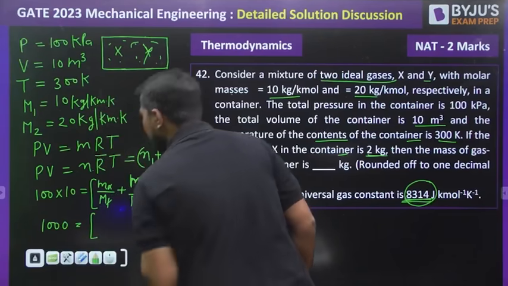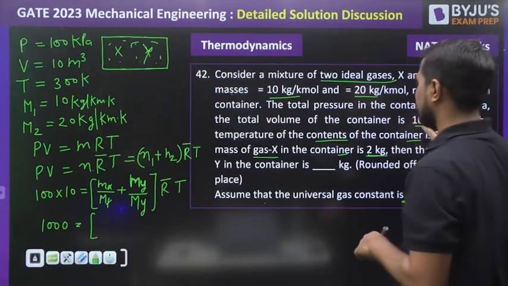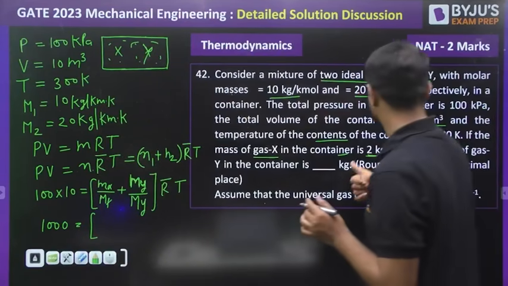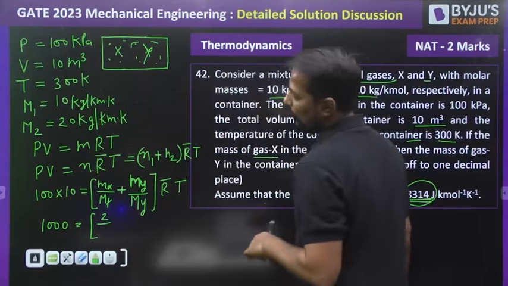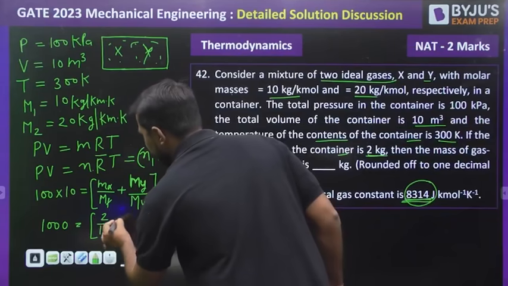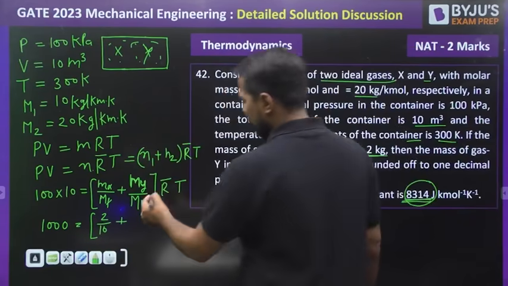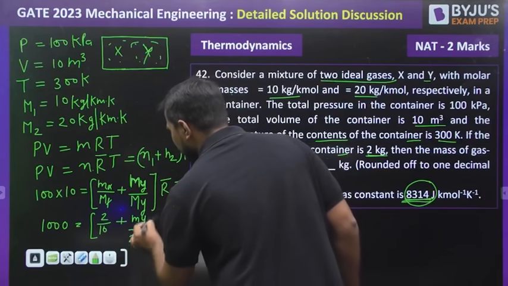Mass of X, is it given? Yes, it is, 2 kg. Number of moles of X, 10. Mass of Y we need to find. Number of moles, 20.